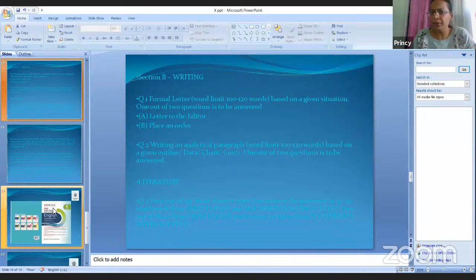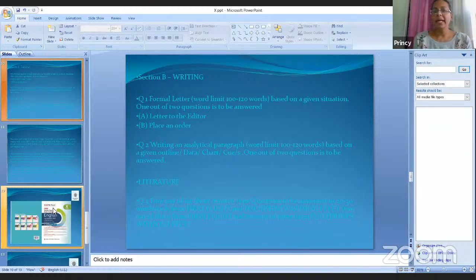The word limit is 20 to 30 words, and six questions will be given. Three questions from First Flight, three questions from the book Footprints Without Feet. And out of these six questions, you have to do four questions. Means two out of three from First Flight, two out of three from Footprints Without Feet. These are based on the two books which are given.